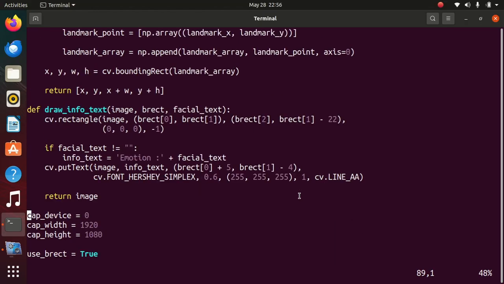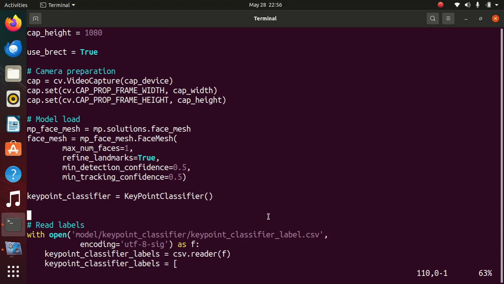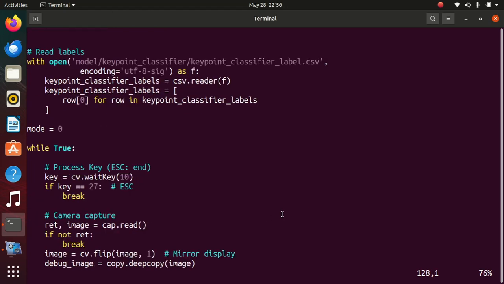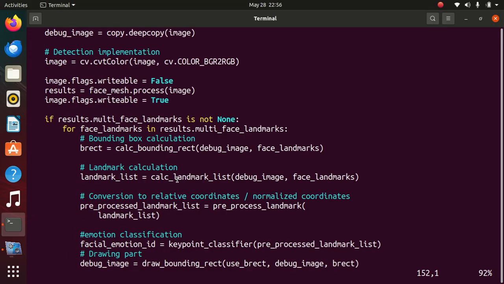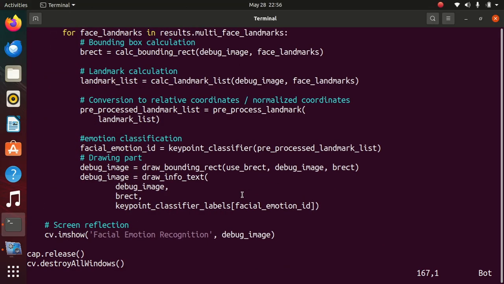These are the key point classifier and so on, and then waitKey I use.